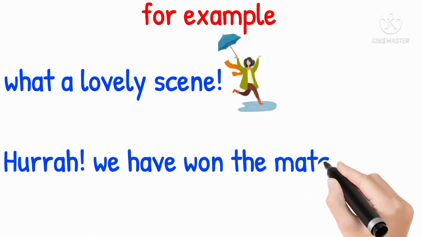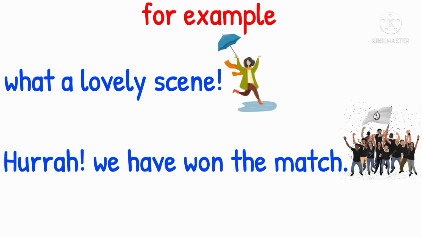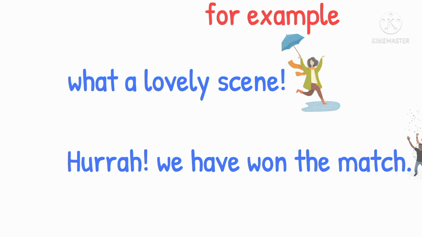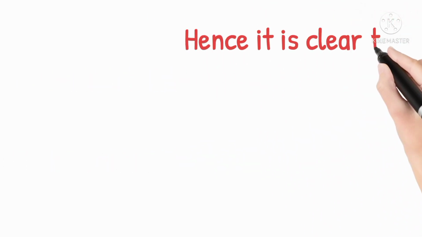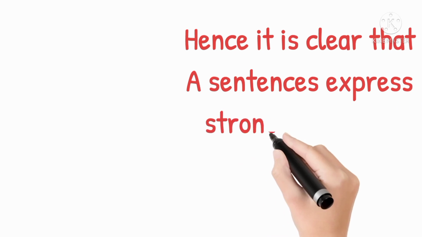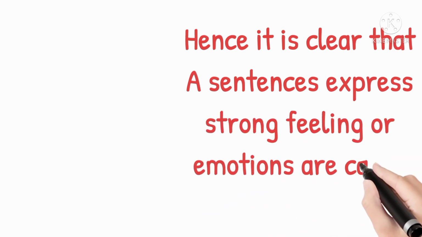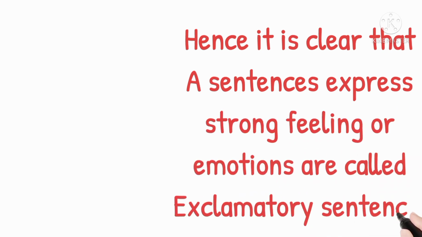Hooray, we have won the match. Both examples are exclamatory sentences because both express strong feelings or emotions. Hence, it is clear that a sentence which expresses strong feeling or emotion is called an exclamatory sentence.